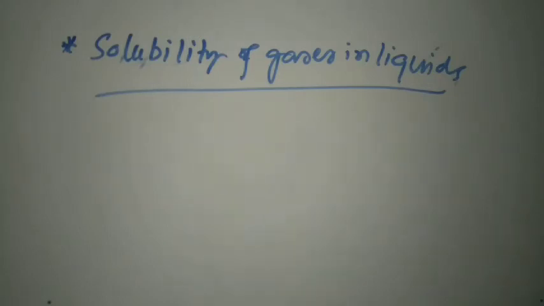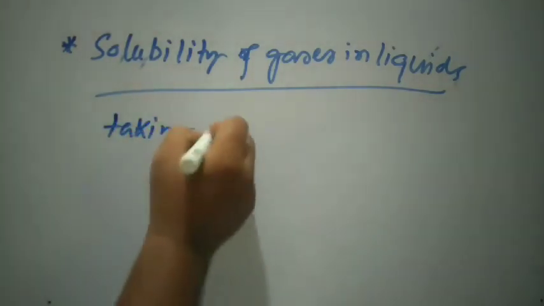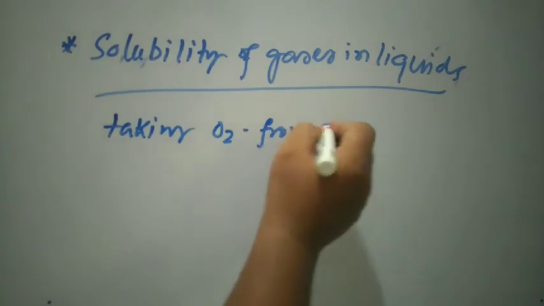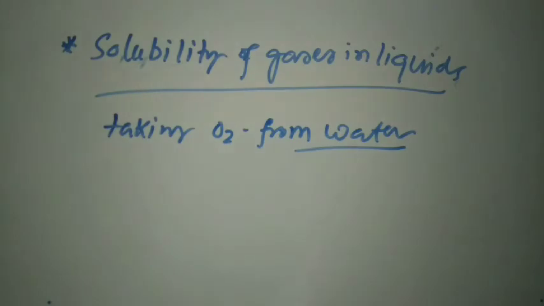So fishes or aquatic animals or marine animals take oxygen from water. They do not periodically come out of the water and take oxygen and then go deep into the water. What they actually do is they have a special organ by which they can take the oxygen which is dissolved in water.